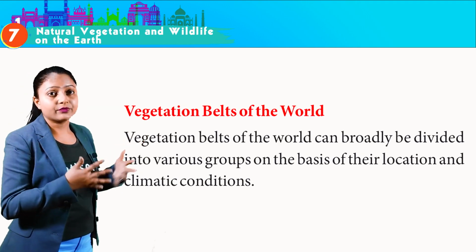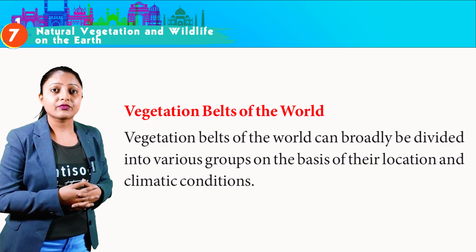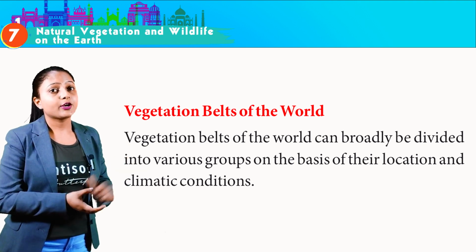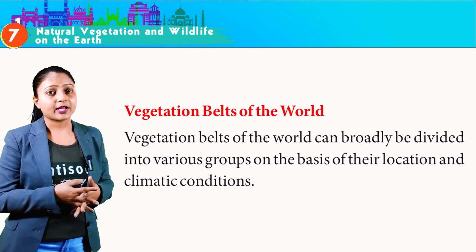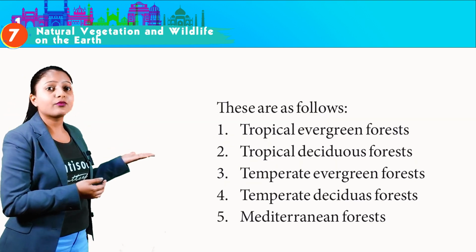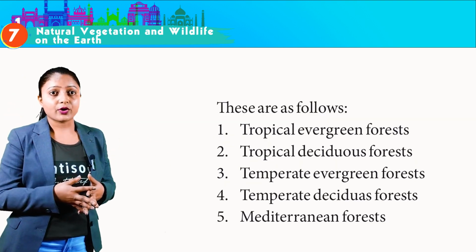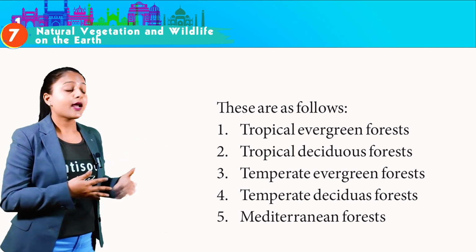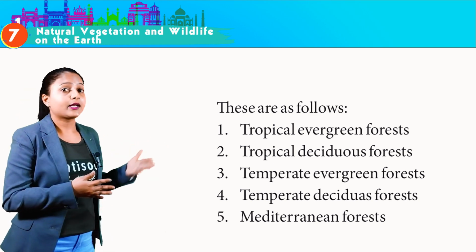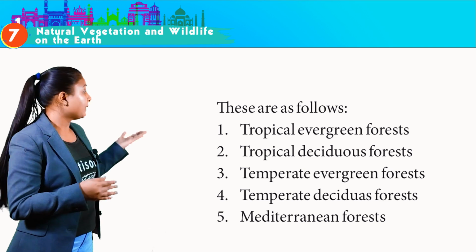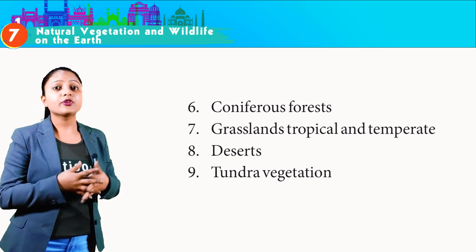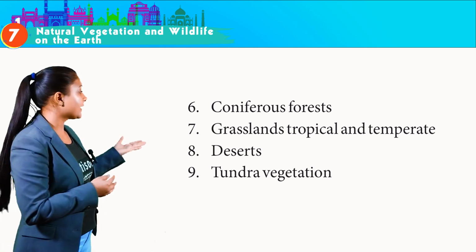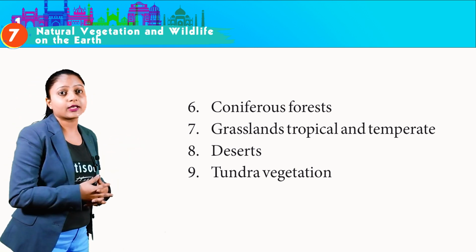Vegetation belts of the world. Vegetation belts of the world can broadly be divided into various groups on the basis of their location and climatic conditions. These are as follows: tropical evergreen forest, tropical deciduous forest, temperate evergreen forest, temperate deciduous forest, Mediterranean forest, coniferous forest, grassland, tropical and temperate, deserts and tundra vegetation.